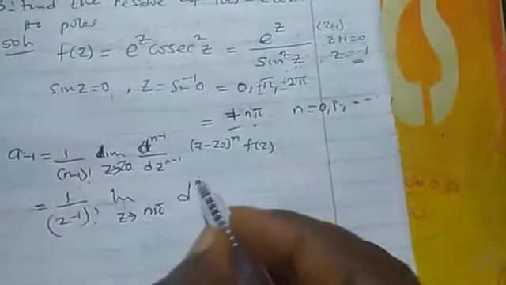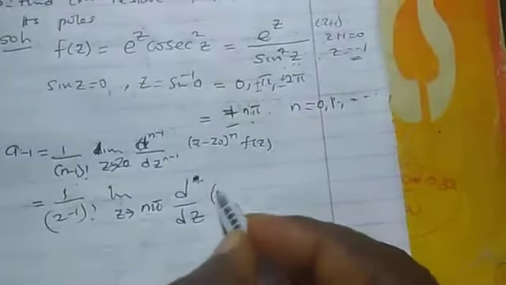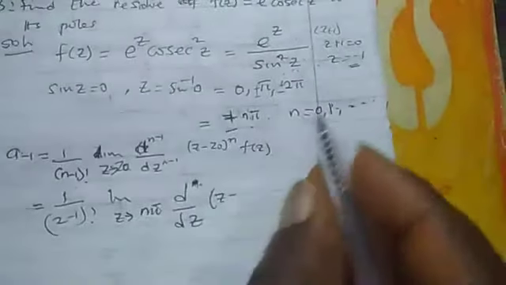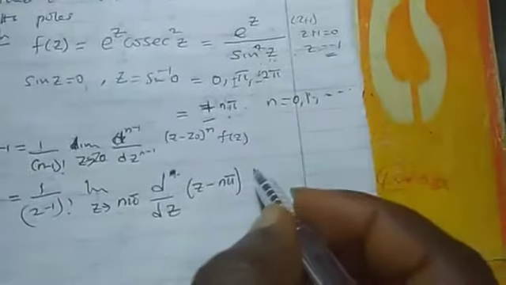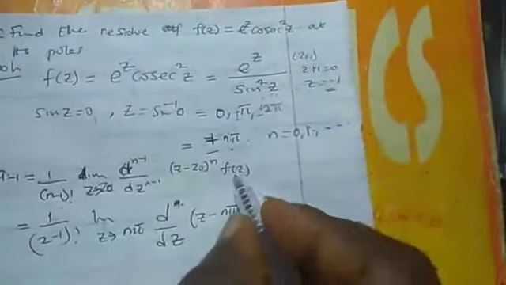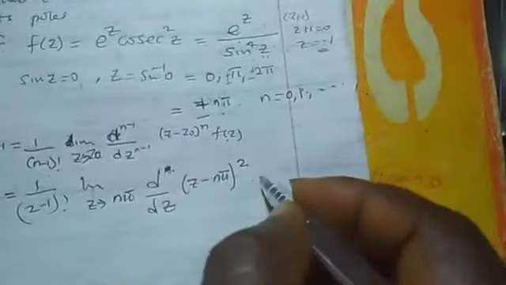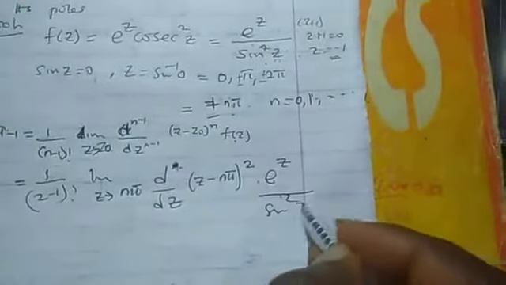Since our n is 2, n minus 1 is just 1. So we can say z minus z naught, where our z naught is n pi, raised to power n, but our n is 2, times f of z. So this is our f of z here, exponential z over sine square z.